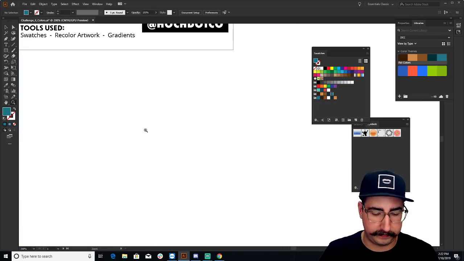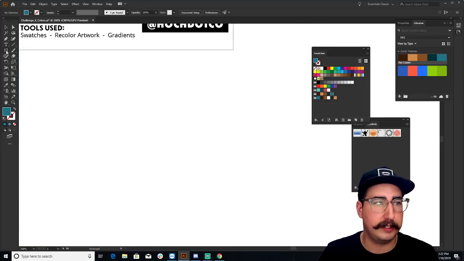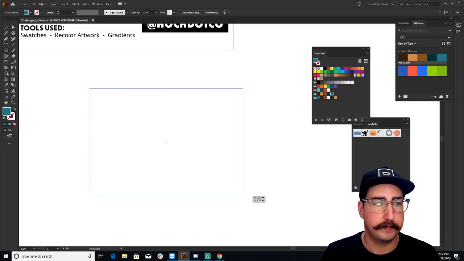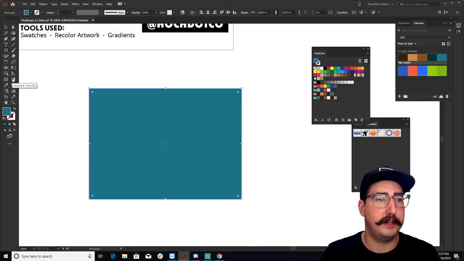Now, I want to get to the Freeform gradient tool real quick. We have a couple minutes left. We're going to go ahead and make a shape using M, just a rectangle. And we are going to grab the gradient tool.